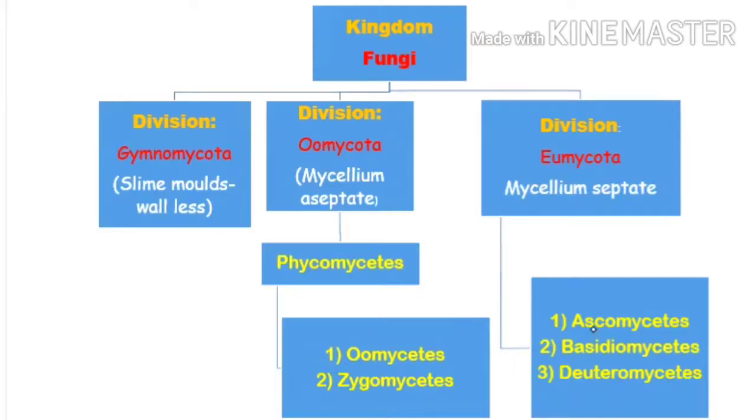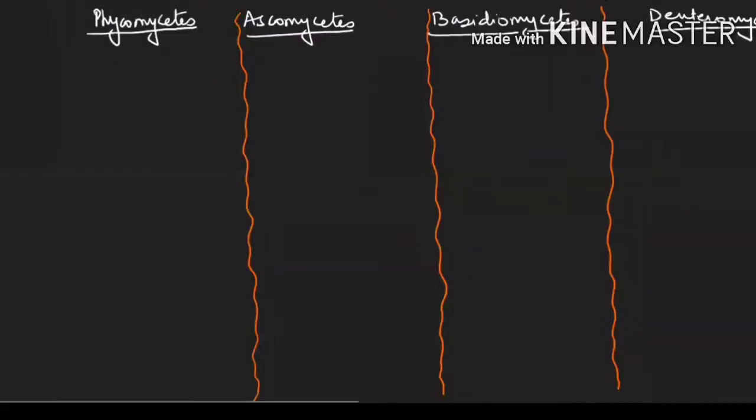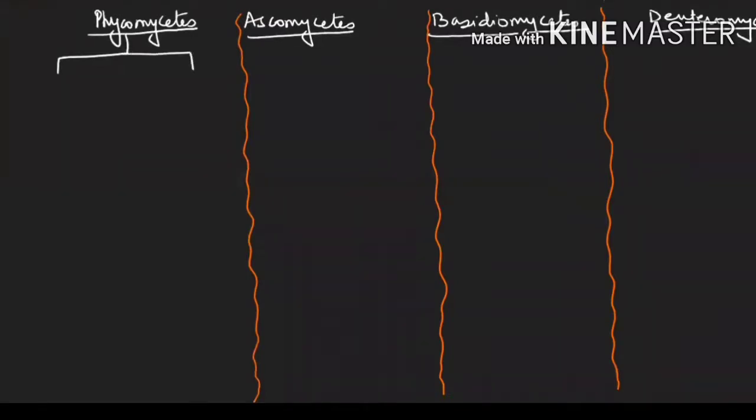According to your NCERT, there are only four classes: Phycomycetes, Ascomycetes, Basidiomycetes and Deuteromycetes. Now I'll give you some learning tips so that you can learn all four classes of the kingdom fungus with ease. Now see the four classes of fungus: Phycomycetes, Ascomycetes, Basidiomycetes and Deuteromycetes. Phycomycetes is divided into two, Oomycetes and Zygomycetes.